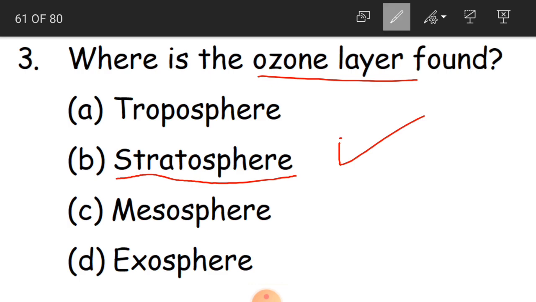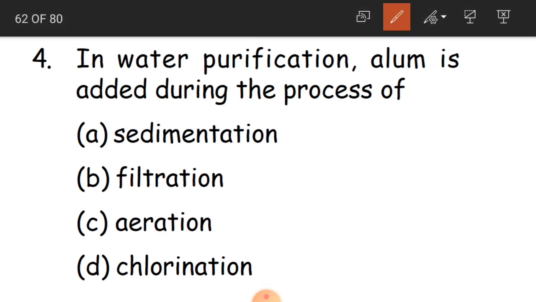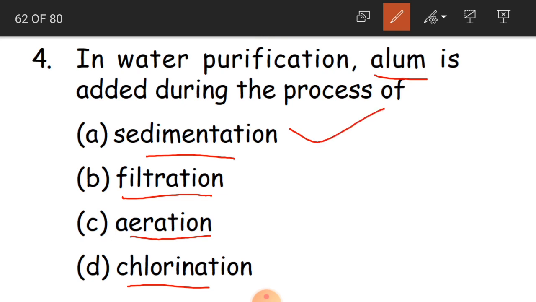Okay, children. Now we'll go with the fourth question. In water purification, alum is added during the process of. Where do we use alum? Sedimentation, filtration, aeration or chlorination. As we learned, this chemical substance is going to separate the solid from the liquid, and that is done during the process of sedimentation. Okay, A is the correct answer.